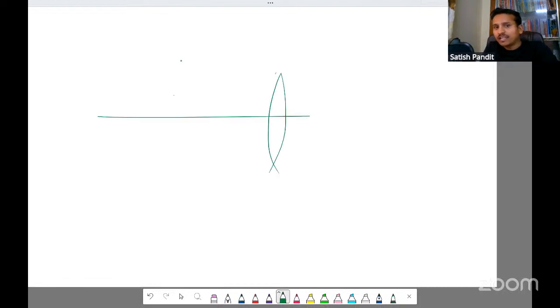After that, draw a straight line. You mark the optical center. From the optical center, you mark 2 centimeter, you'll get F1. Another 2 centimeter, you mark 2F1. Same way, from here 2 centimeter, F2. Another 2 centimeter, 2F2.